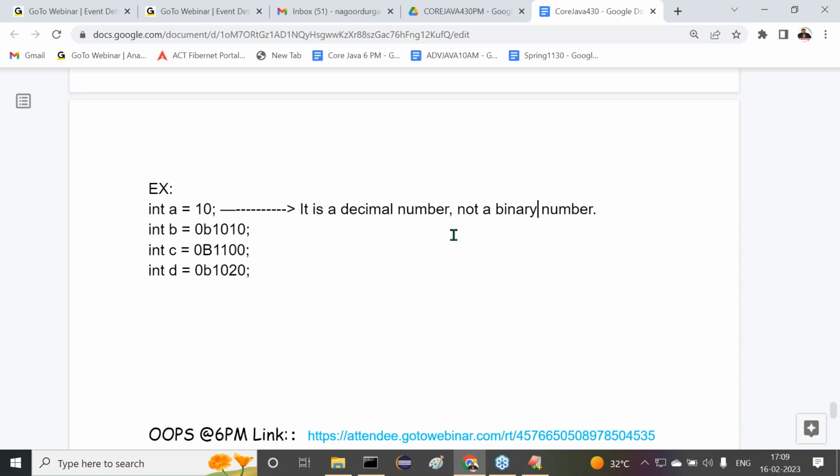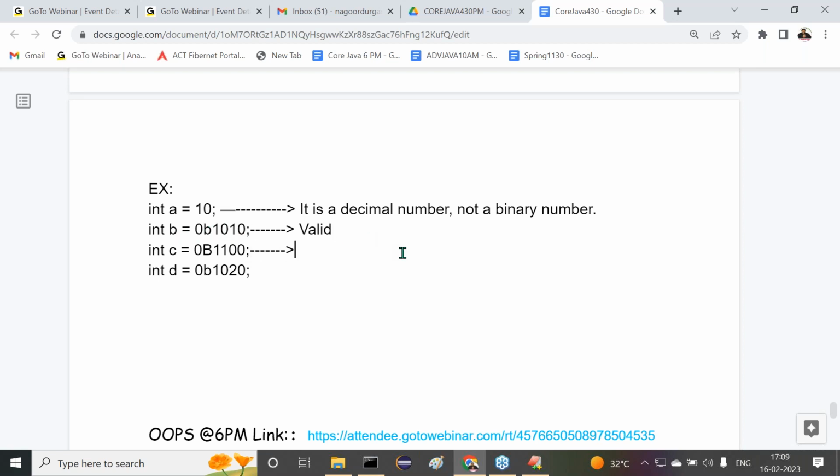Okay, now observe carefully. This is one point here we can understand. Next one, after completion of this, what next one here we can understand? 0b1010. Valid or invalid now? Right, the number is prepared with zeros and ones. After that, the prefix is 0b. Now it is valid.